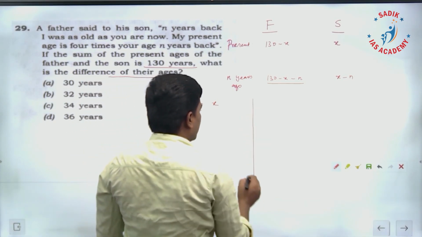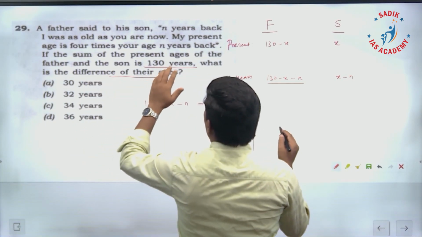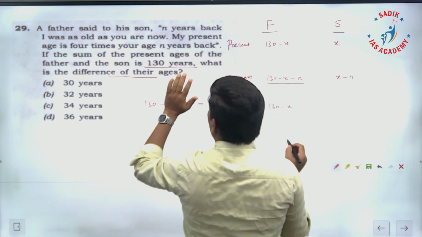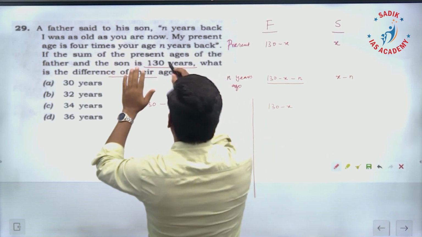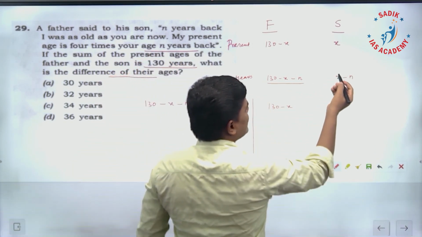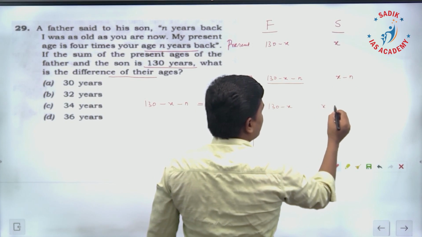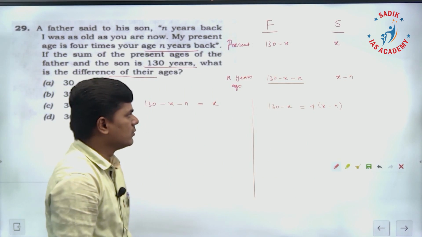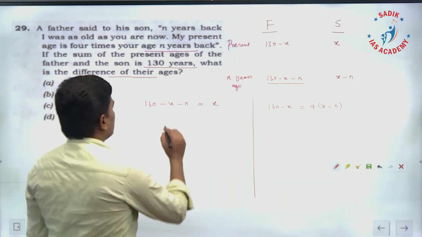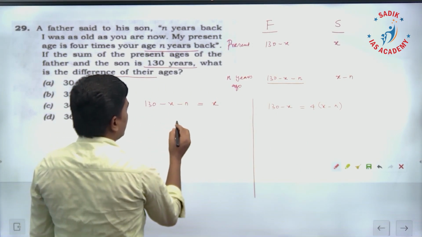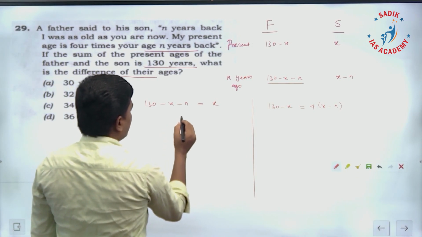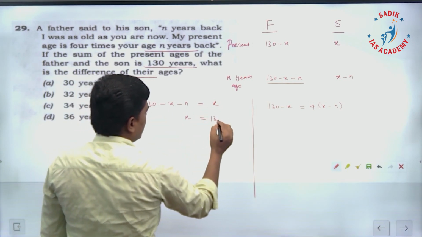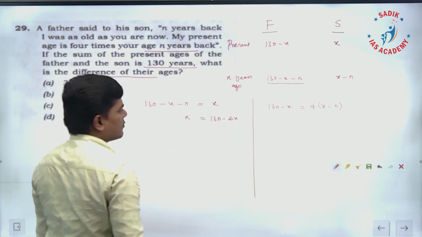The next statement, what they are saying: my present age, the father's, is 130 minus x. Present age is 4 times your age n years back. The son's age n years back is x minus n. 4 times that is going to be the present age of the father. If you have written this, you can find from here n: you bring this n this side, x this side, therefore 130 minus 2x. I have this n.